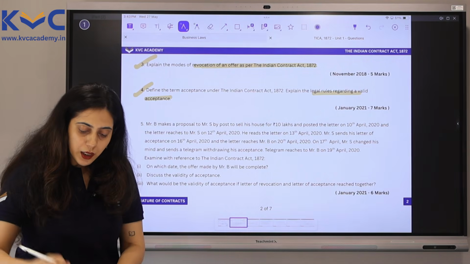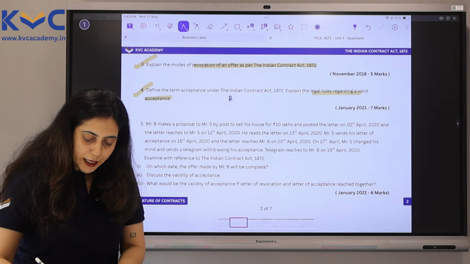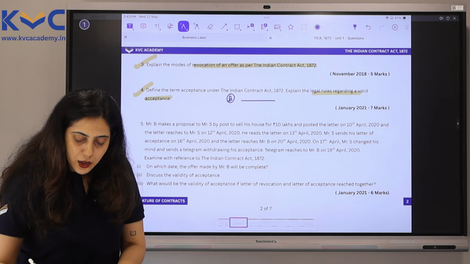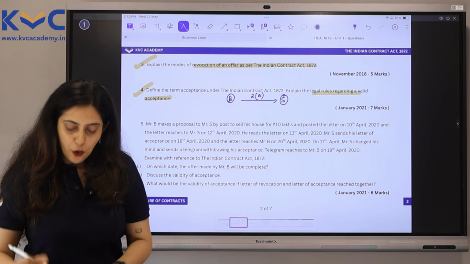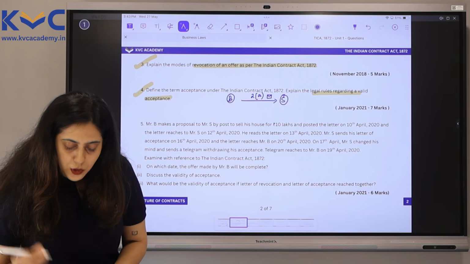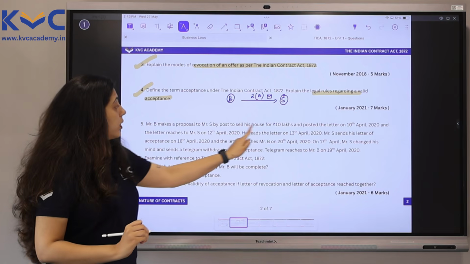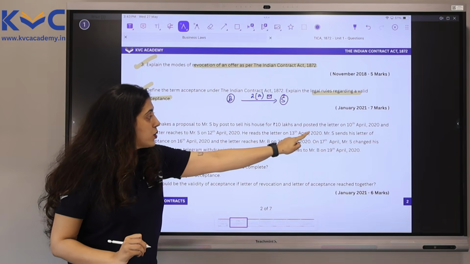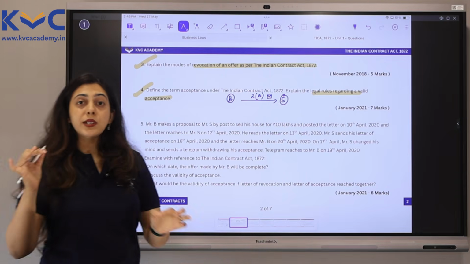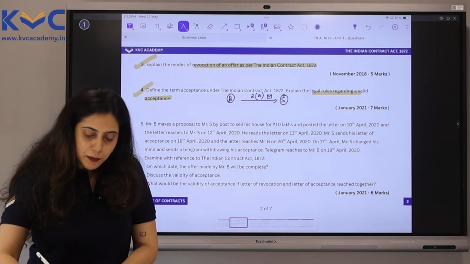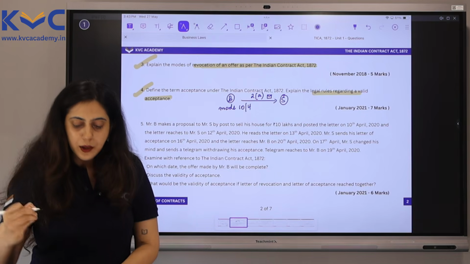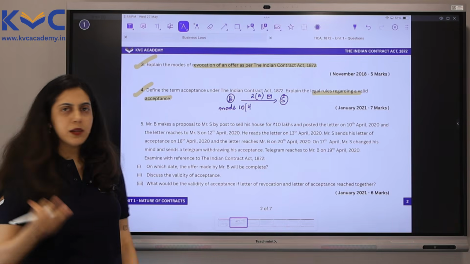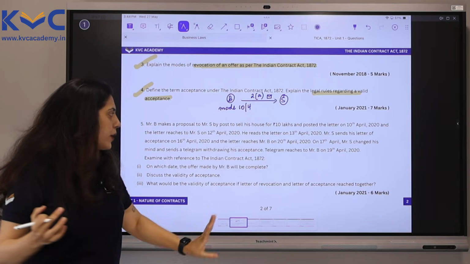Now, if you put this in a graphical form, B makes a proposal to S. Proposal is offer, which is explained under section 2A. So I will just write 2A instead of offer, and it is by post. Okay. Now, this letter is posted on the 10th of April 2020. Who posted this letter? Mr. B posted this letter. So he made this offer on 10th of April. Okay, 2020 need not be written. It is obvious because the whole question has only 2020.